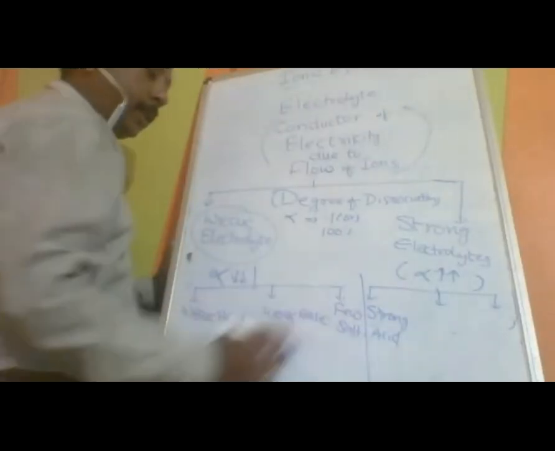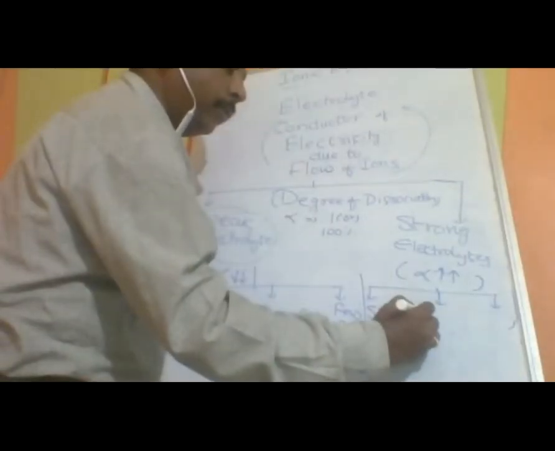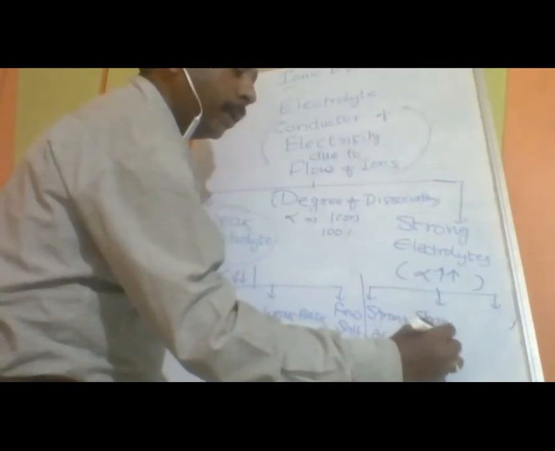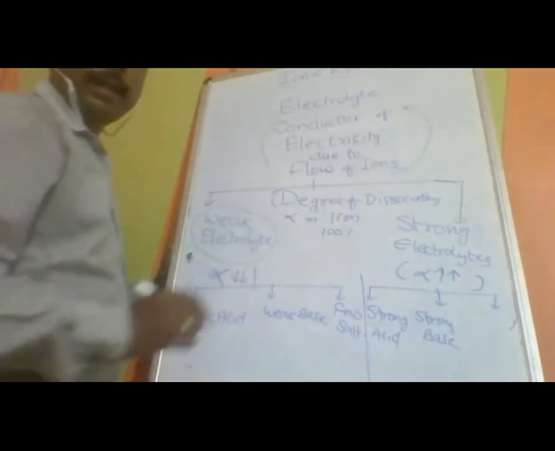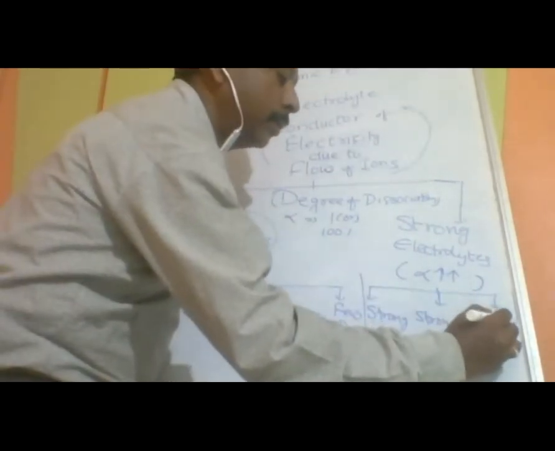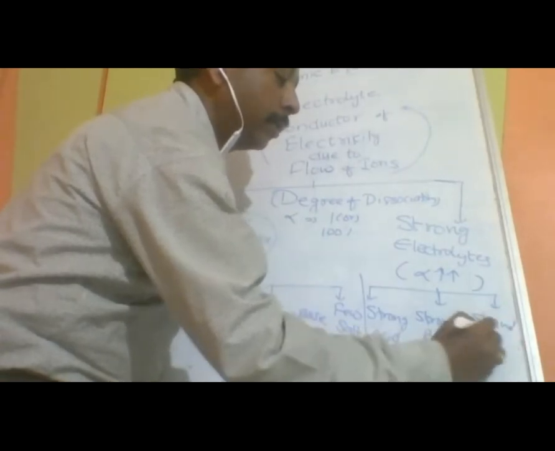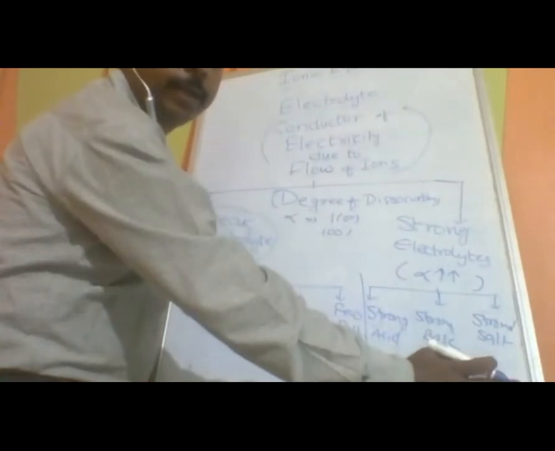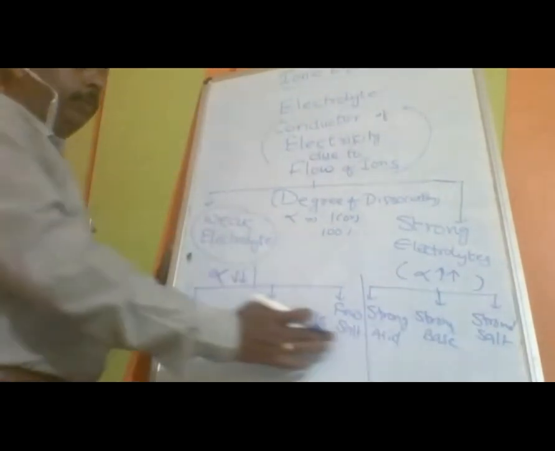The substances which can give more number of OH minus are called strong bases. And 90% of the salts are strong electrolytes only. So these salts, 90% of them, you will find here. Very few you will find here.